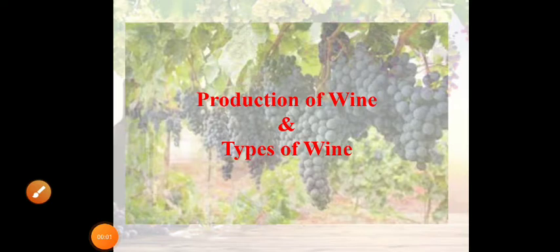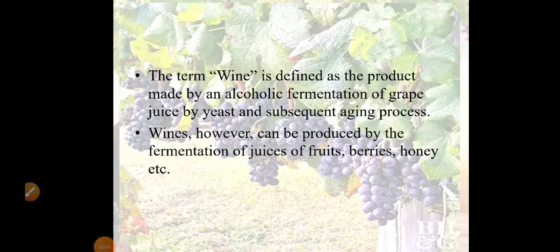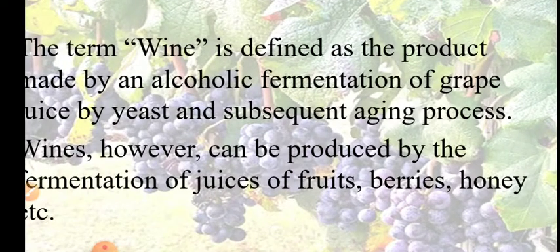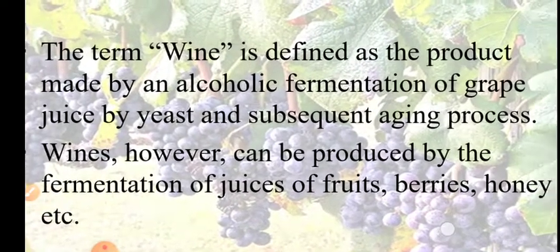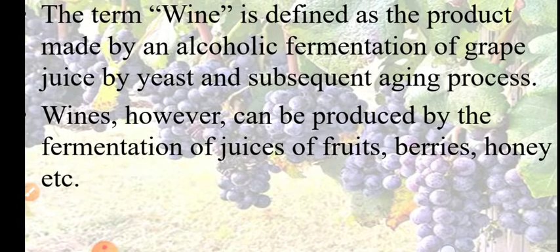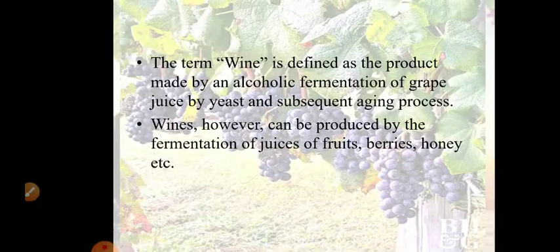Good afternoon, dear students. Today we are going to discuss the production of wines and types of wines. What is wine? It is defined as a product made by alcoholic fermentation of grape juice by yeast and subsequent aging process. So it is a product made by alcoholic fermentation of grape juice inoculated with yeast followed by aging. However, wines can also be prepared by fermentation of other fruit juices, berries, honey, etc.